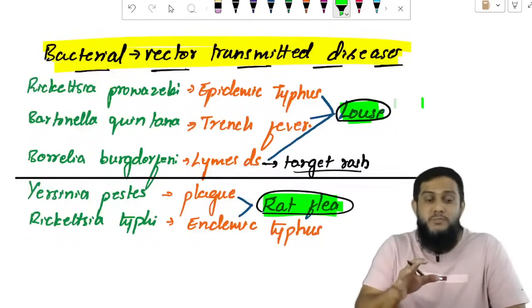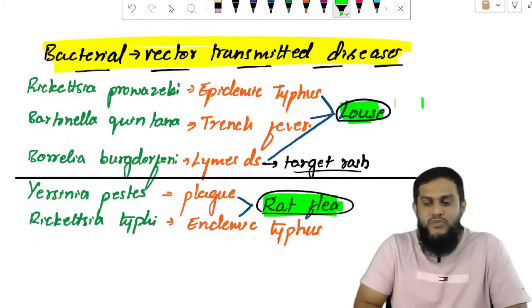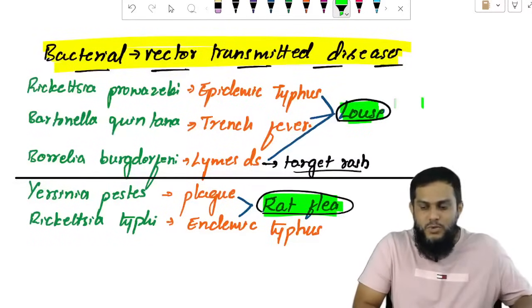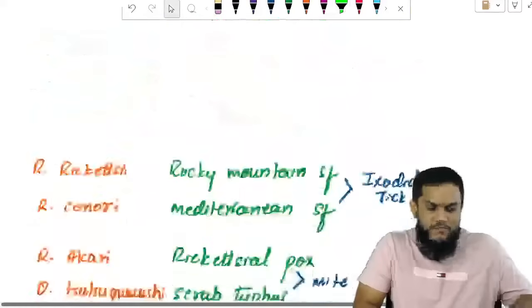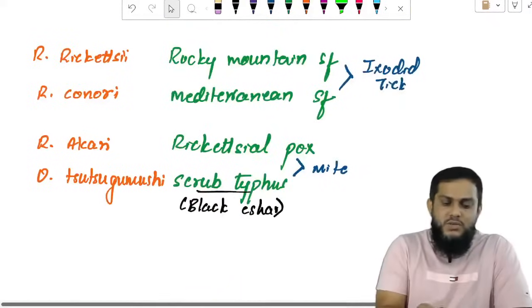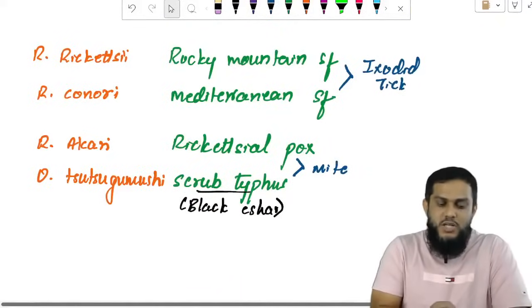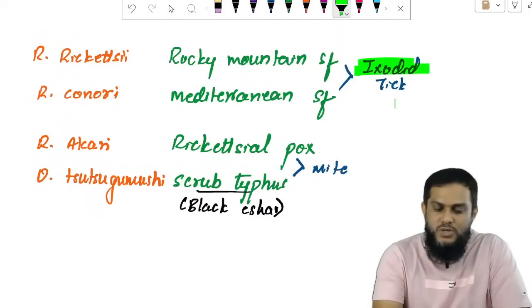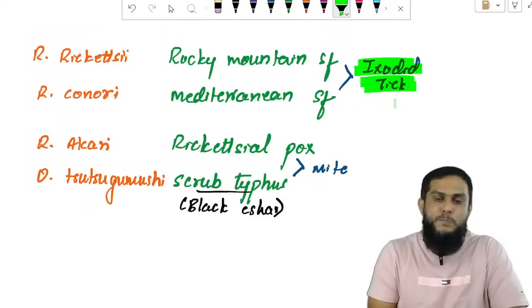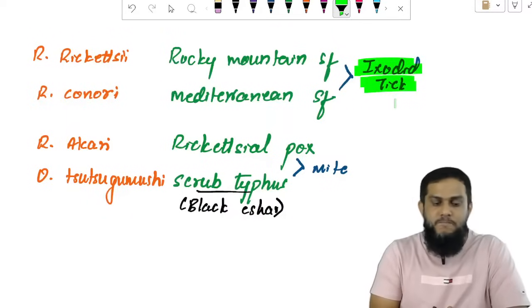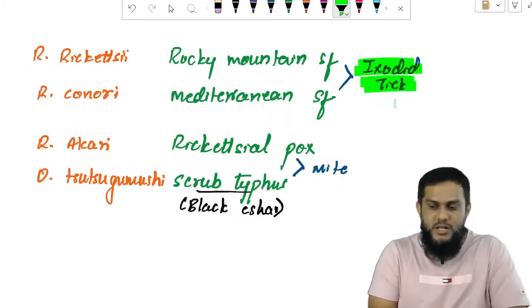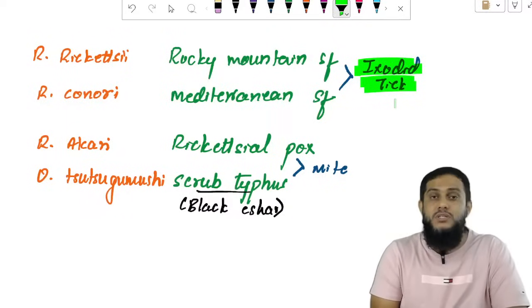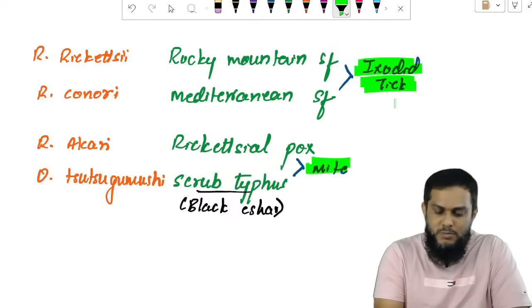And the students who have attended my classes know how to remember without a mnemonic. Now Rickettsia rickettsii causes Rocky Mountain spotted fever. Rickettsia conorii causes Mediterranean spotted fever. You know it is transmitted by Ixodes tick, which means hard tick. Rickettsia akari causes rickettsial pox, and Orientia tsutsugamushi causes scrub typhus, and it is transmitted by mite.